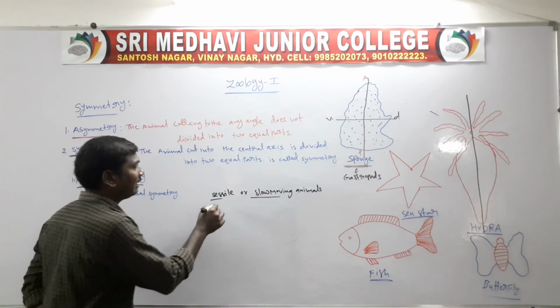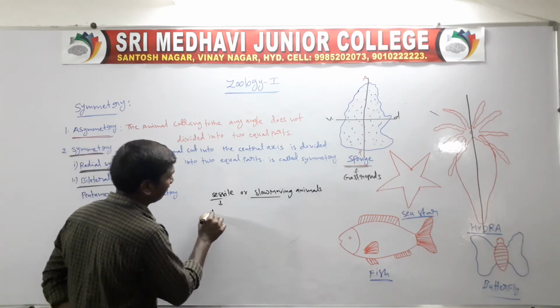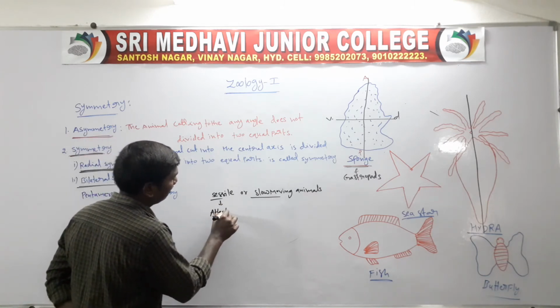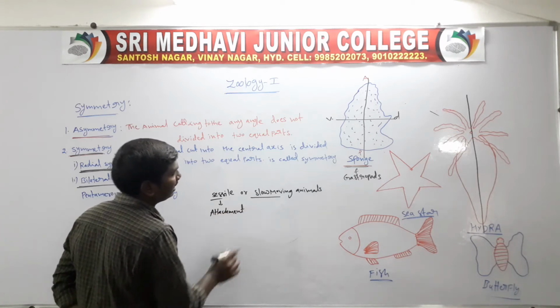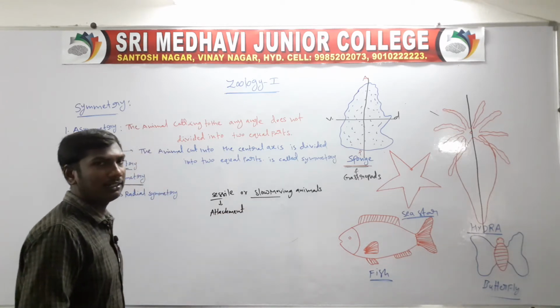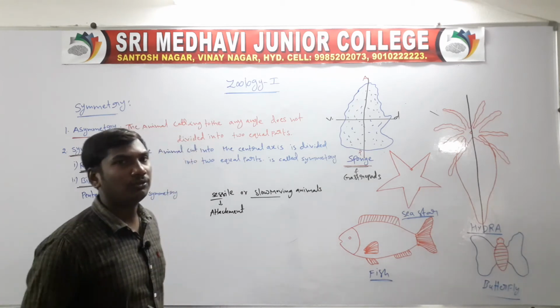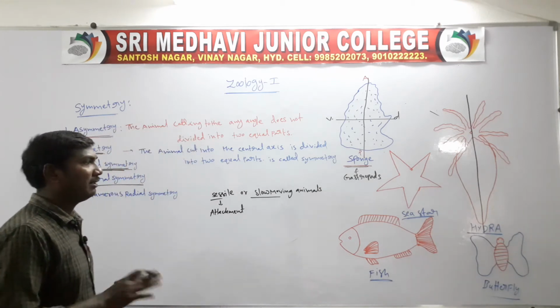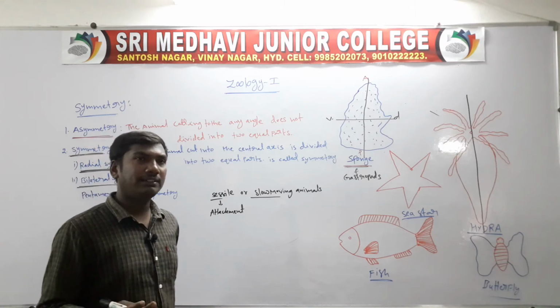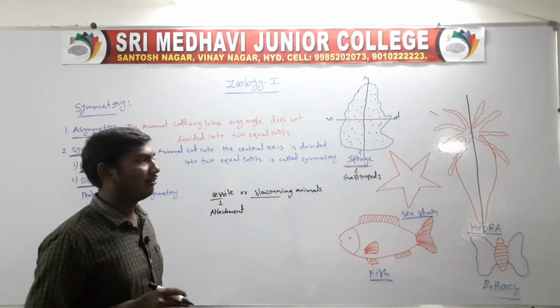Sessile means animals that are attached. Slow moving means they move slowly. So, radial symmetry is an advantage for sessile and slow moving animals.